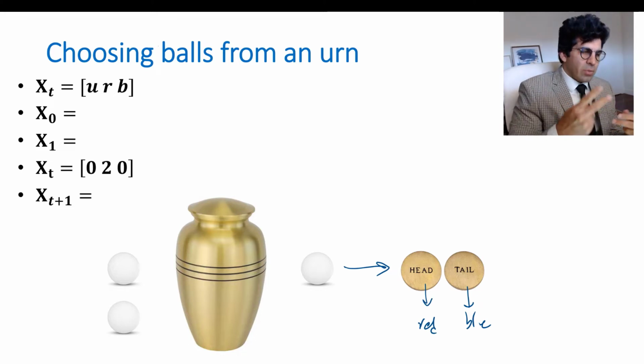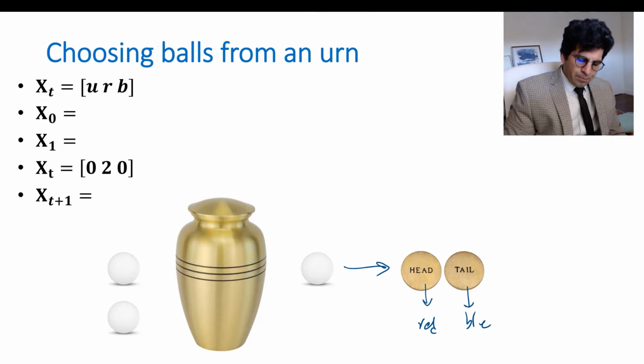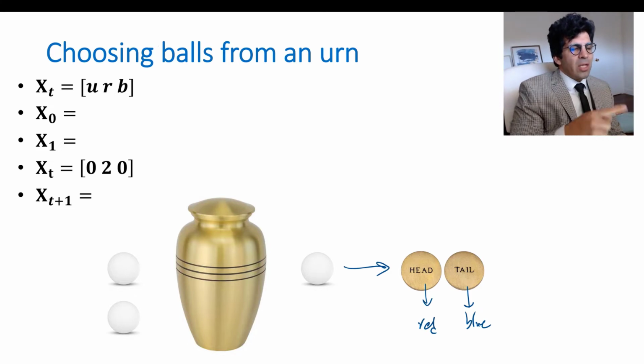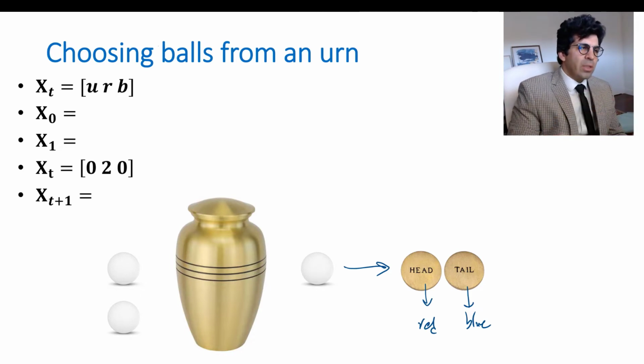Then the next round, second round, starts. So I pick a ball randomly. It could be the unpainted one or it could be the painted one, whichever color it is. If it's unpainted, again, I flip a coin. Head, red, tail, blue. If it is painted, I just paint it the other color. If it's blue, I paint it red. If it's red, I paint it blue. And I put it back. Third round. And I keep doing this.